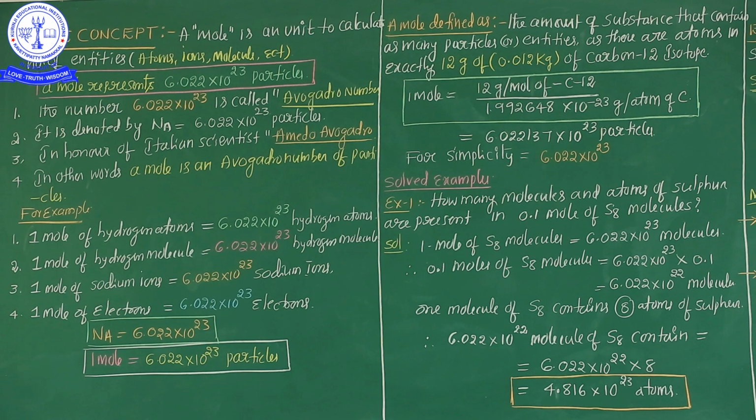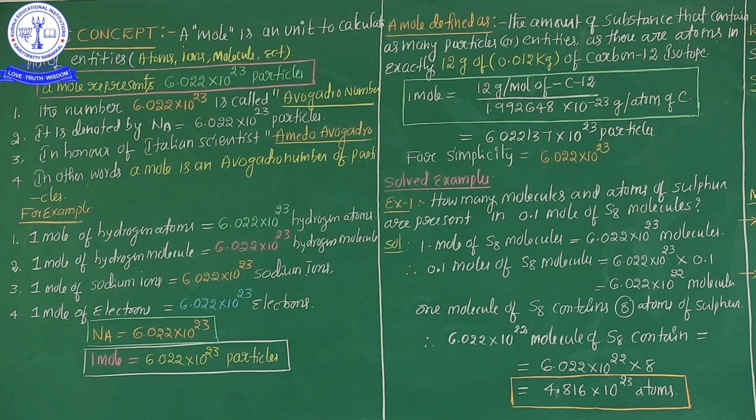So this story is very clearly explained. The chemists chose 1 mole value as nothing but 6.022 into 10 to the power of 23. How is it considered from the mole point of view? See here, a mole is defined as the amount of substance that contains as many particles or entities as there are atoms in exactly 12 grams of the carbon-12 isotope.